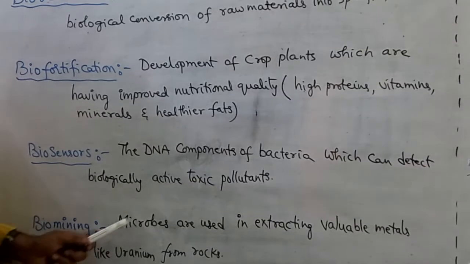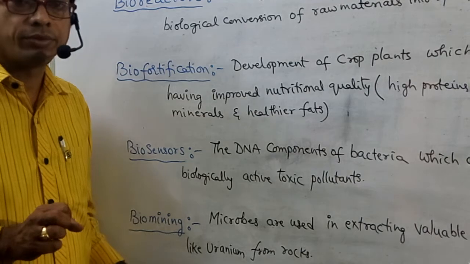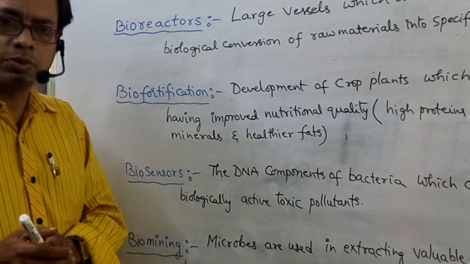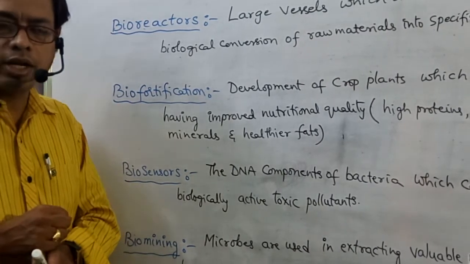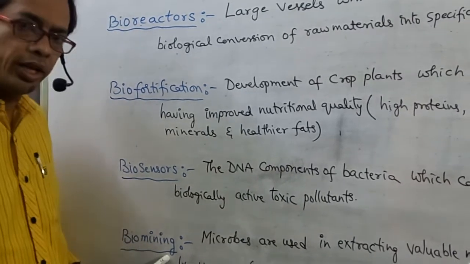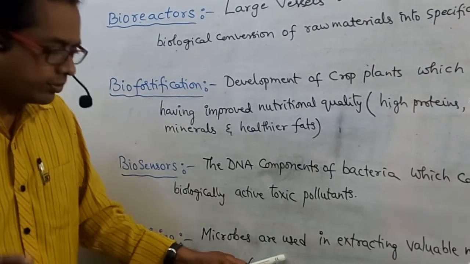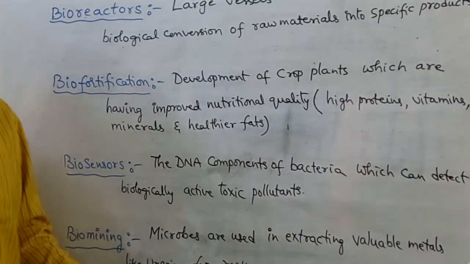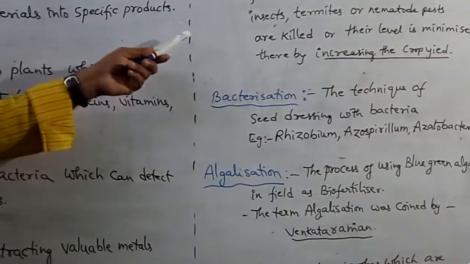Next, biomining. What is that? Microbes are used in extracting valuable metals like uranium from rocks. In some rocks, valuable metals like uranium are present. To extract those valuable metals, microbes are used. That process is so called biomining. Microbes are used in extracting valuable metals like uranium from rocks. This is about biomining.